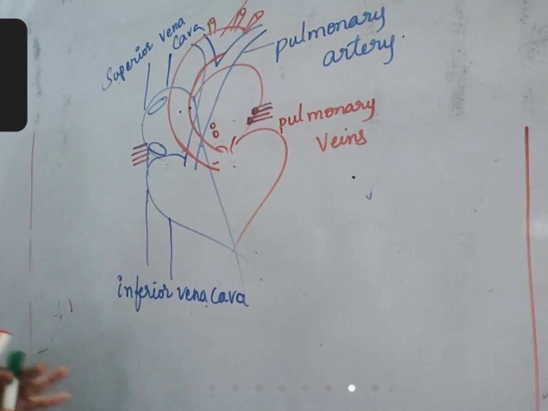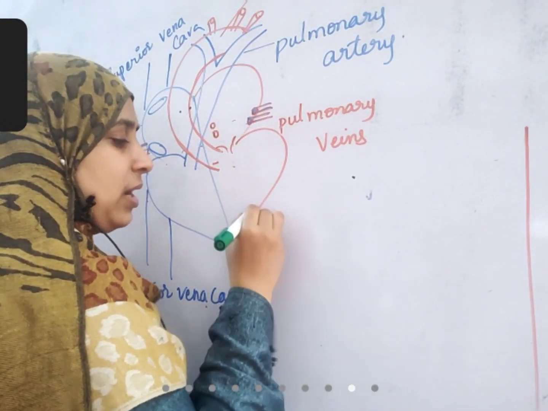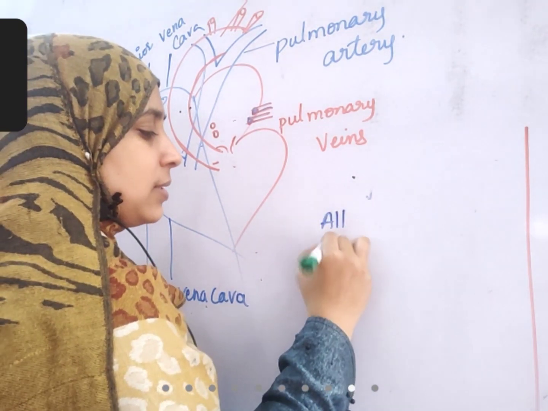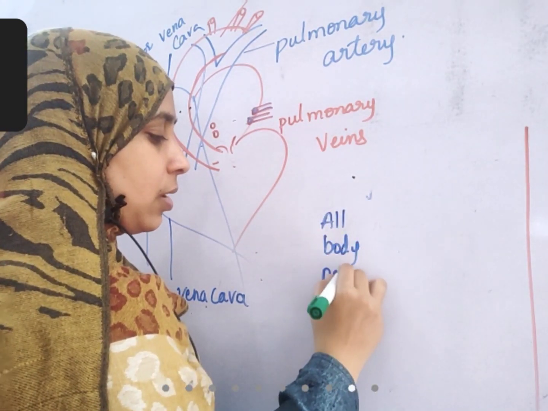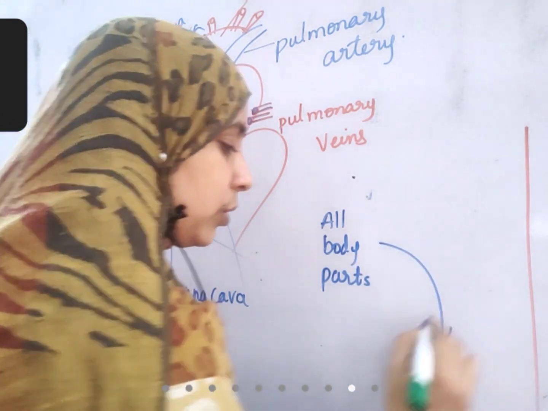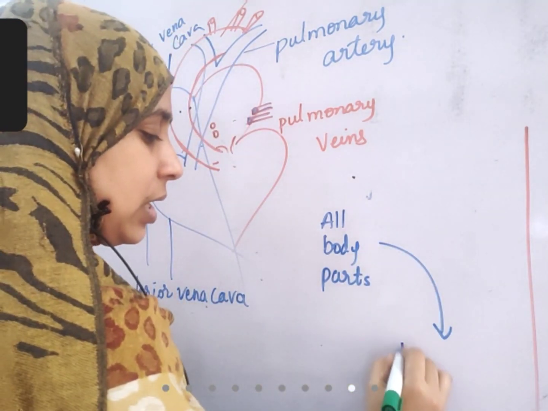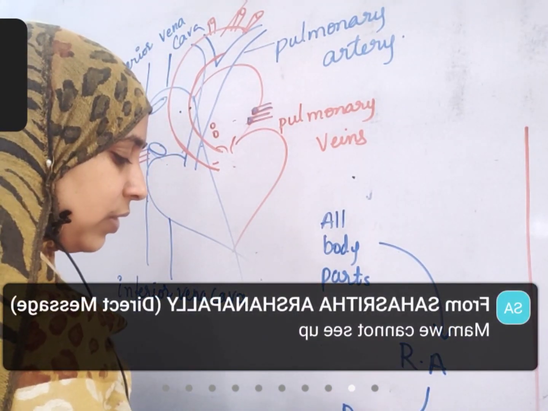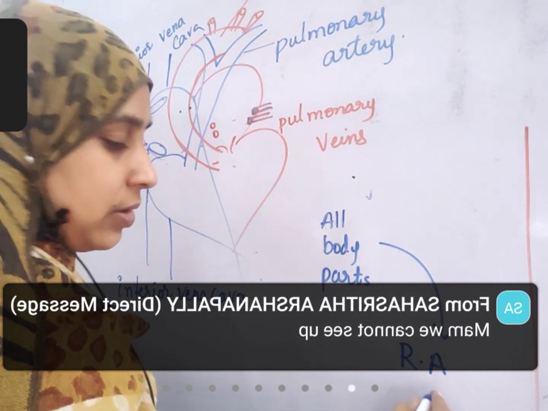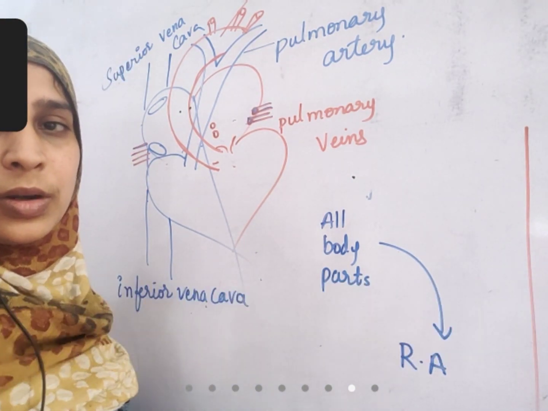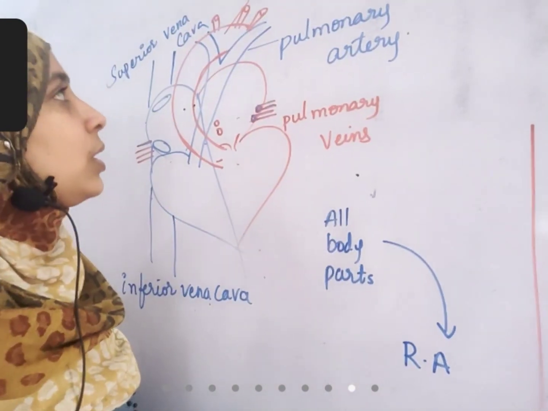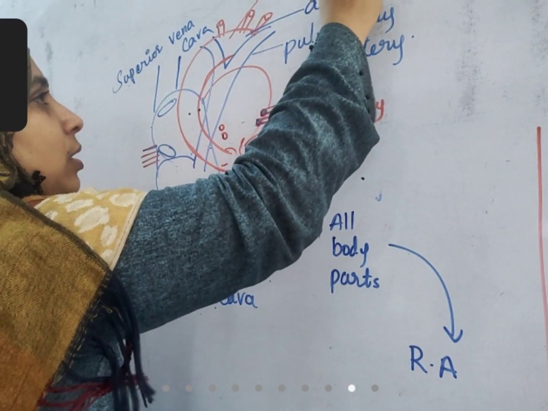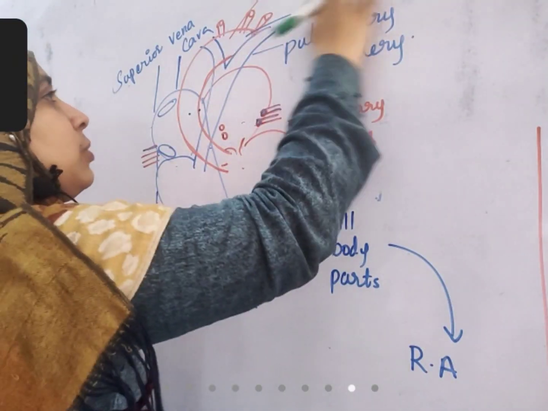So let us summarize the pathway of blood from all body parts. Blood is coming into the right auricle, from there to the right ventricle.